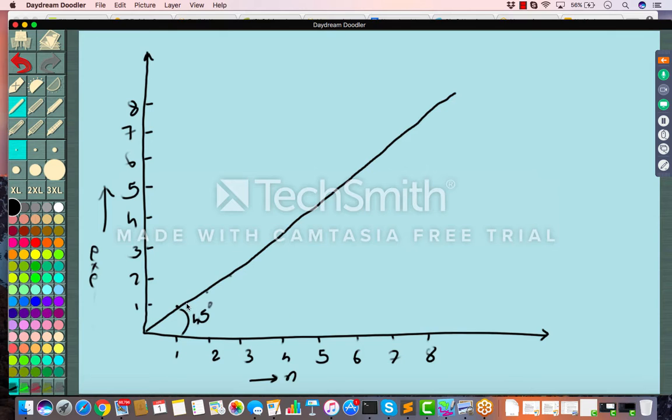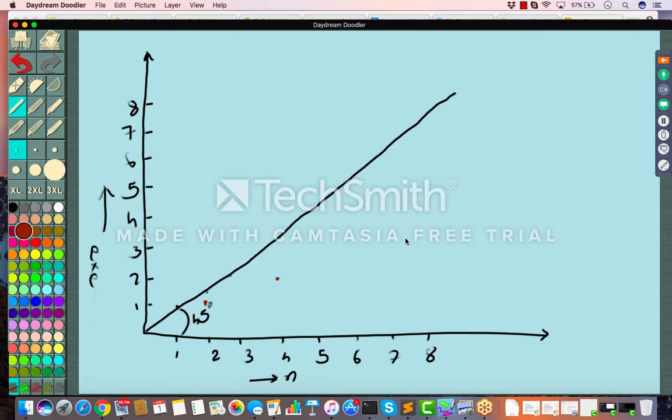Let me take a different color, this maroon. When it is O log n, when the number of inputs is 2, you are executing it just one time. When it is 4, you are executing it 2 times.